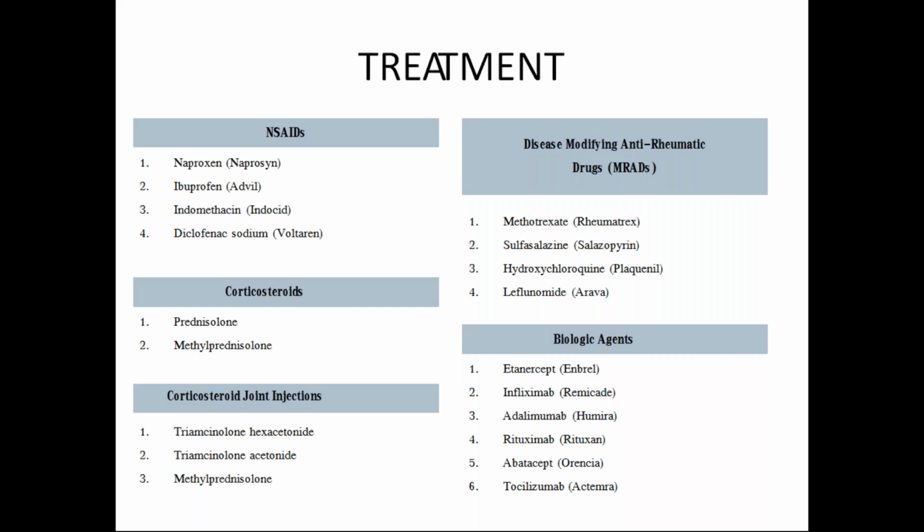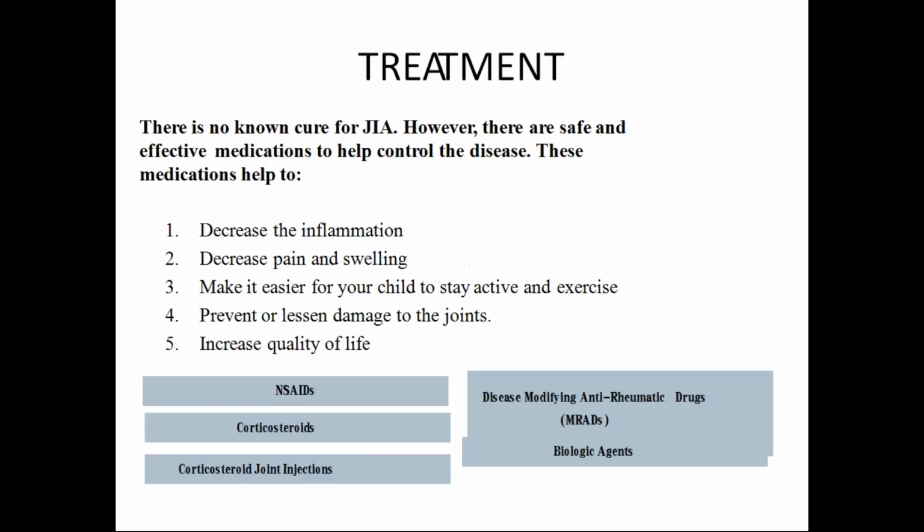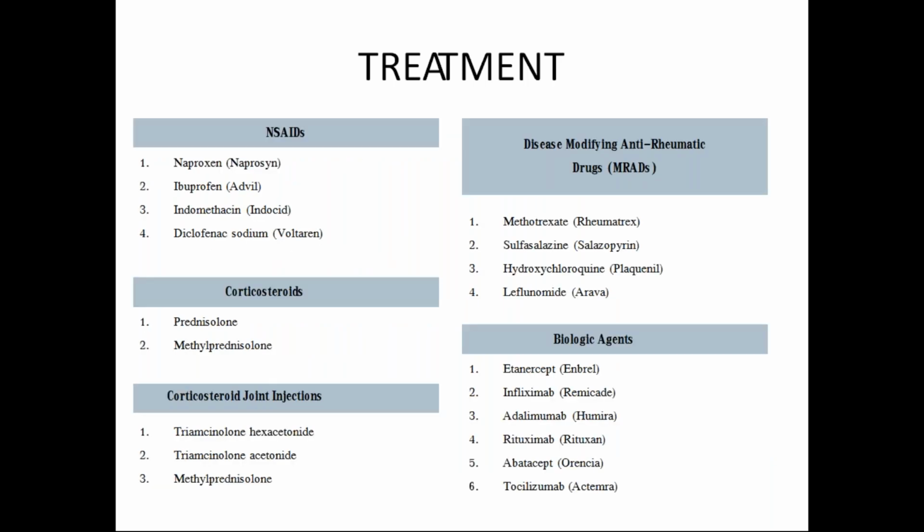So first of all, these drugs help in reducing the inflammation and reducing the pain and swelling. You need not memorize individual drug and dosage, just memorize the names. So these are the drugs. You just write down the names of NSAIDs we use, corticosteroids, names like prednisolone, methylprednisolone. Next is disease modifying anti-rheumatic drugs. That's all.